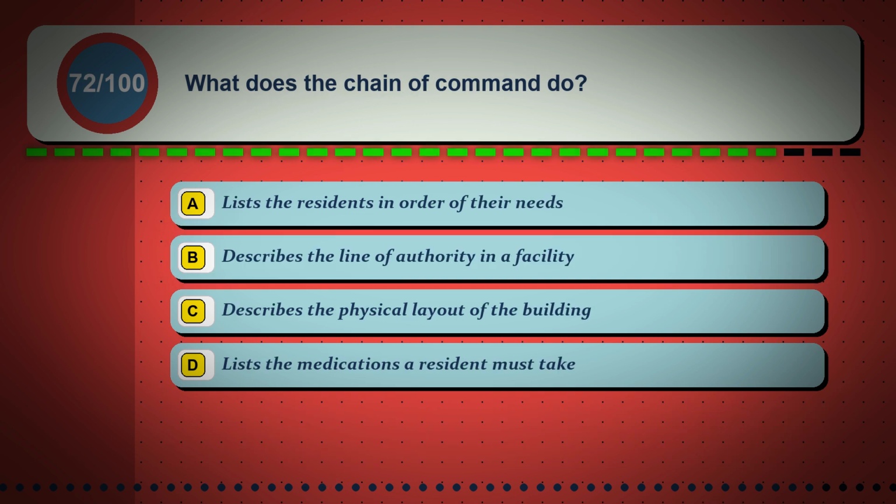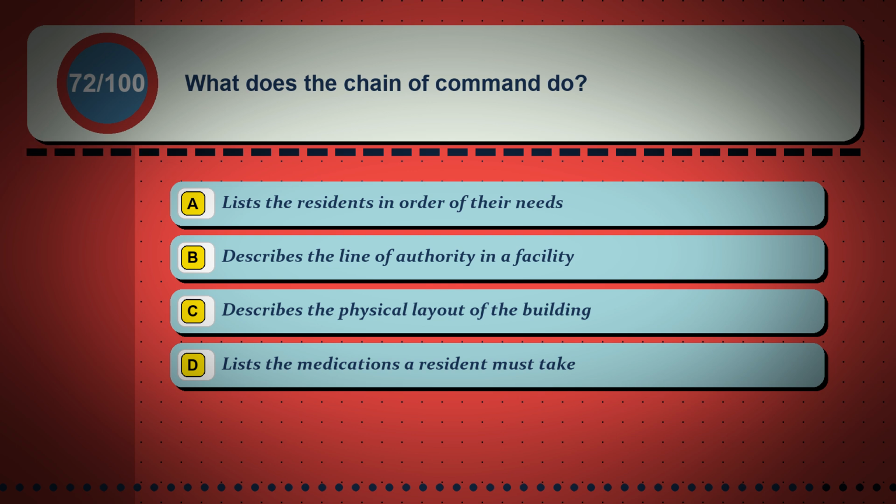Question 72. What does the chain of command do? Option A, lists the residents in order of their needs. Option B, describes the line of authority in a facility. Option C, describes the physical layout of the building. Option D, lists the medications a resident must take.